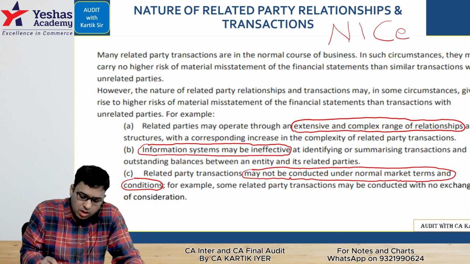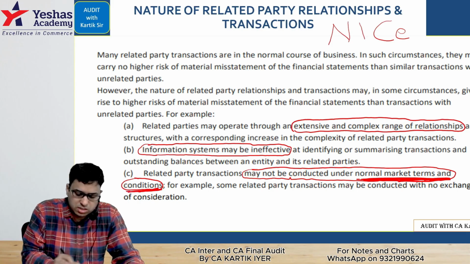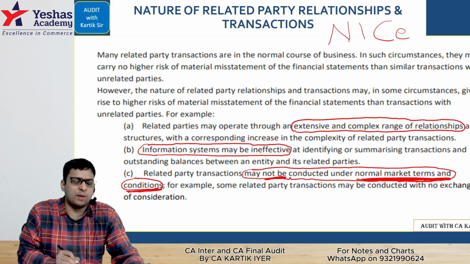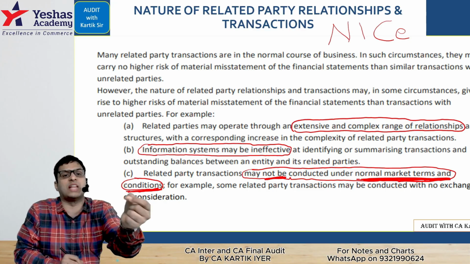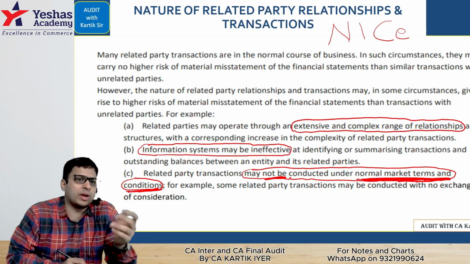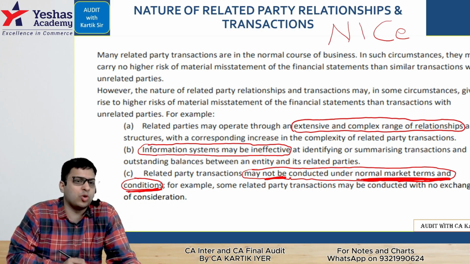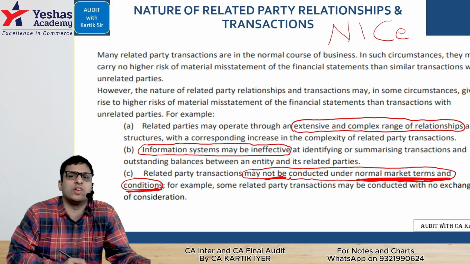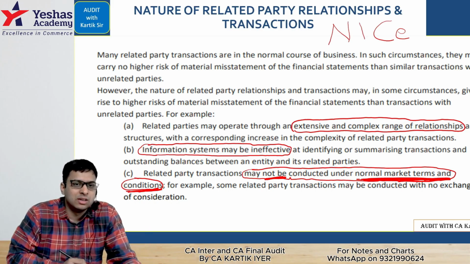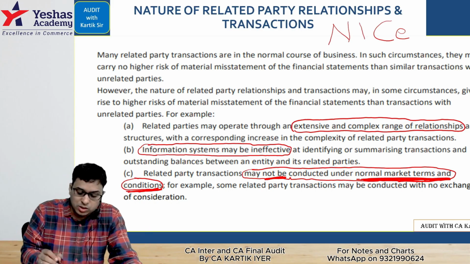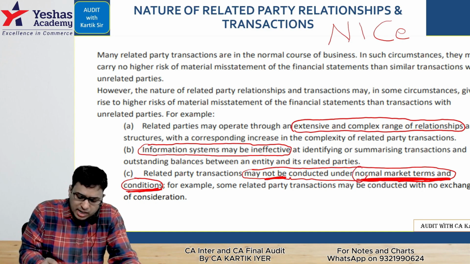See, first, normal market terms and conditions may not apply. The related party transaction may not be conducted under that scenario. When you are dealing with your brother, you don't tell your brother, pay me now only. You don't tell your brother, credit period given to you is 90 days. You don't tell all those things. He's a related party. He can pay you whenever he wants. And even if he doesn't pay you, you're not going to ban your brother. So you understand here, related party transactions don't happen under normal market terms and conditions.